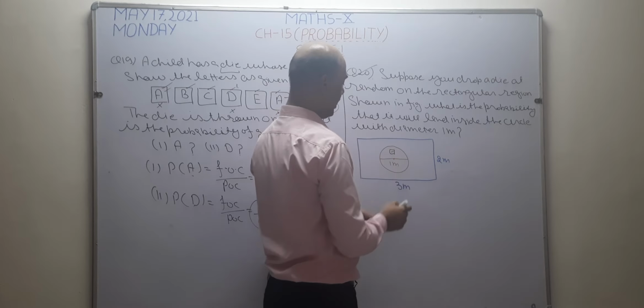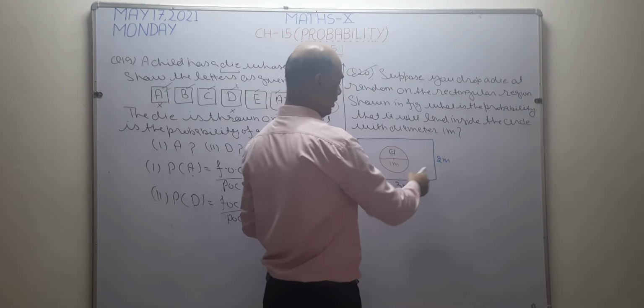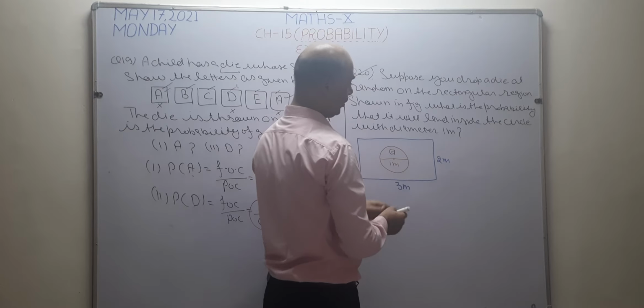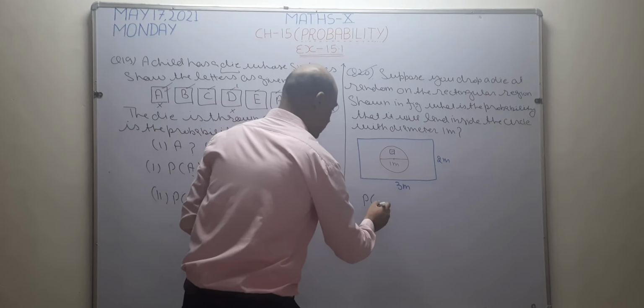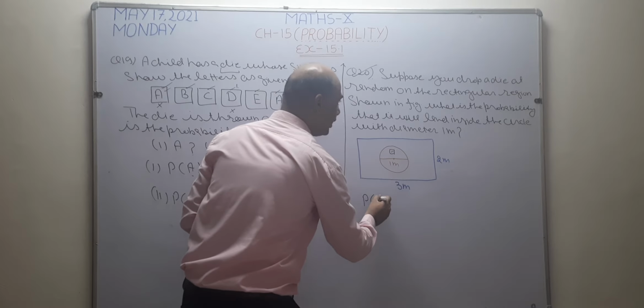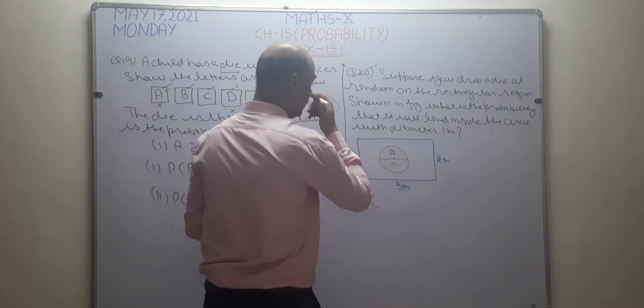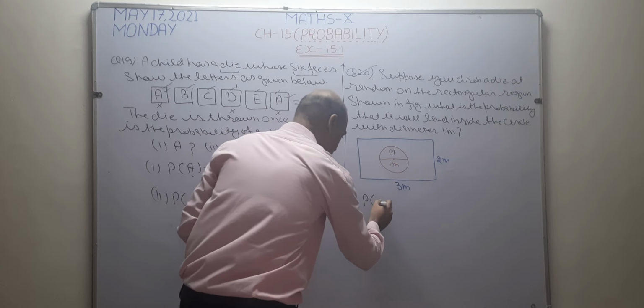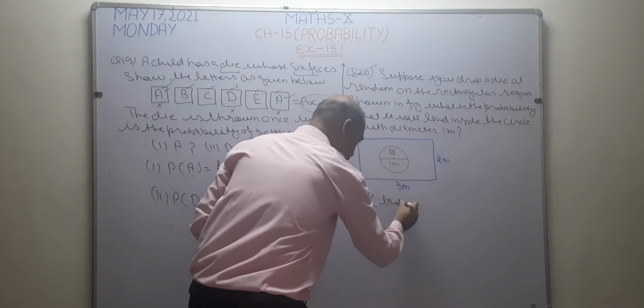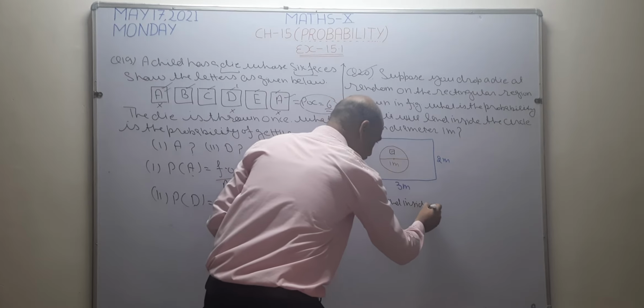The diameter of this circle is given. Length and breadth of this rectangular sheet are given. So the question is, find the probability that the die is going to land inside the circle.